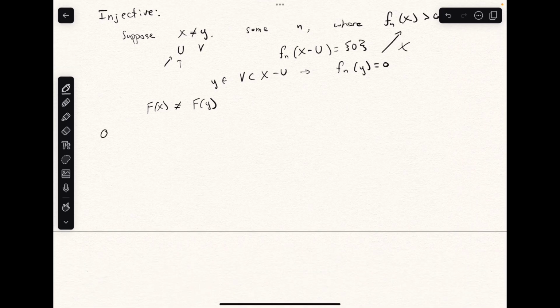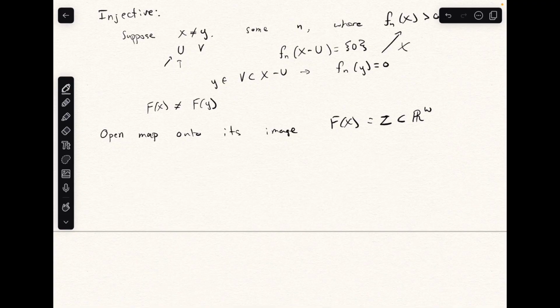And lastly, we want to show that it's an open map onto its image. So the image of the entire space X, which we'll just call Z, is some subspace of R omega. We have to show that if we have an open set U of X, then f of U is open in Z with the subspace topology.